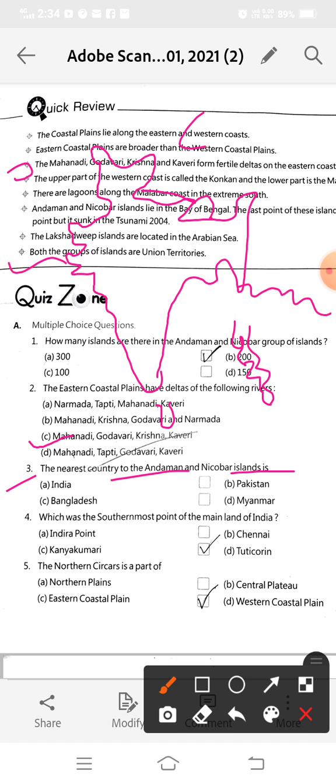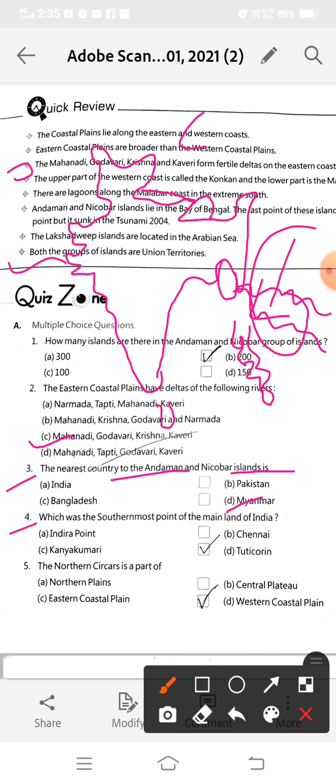Here is Bhutan. Then here is Bangladesh. Here is Myanmar. Myanmar is nearest to Andaman and Nicobar Island. So this portion, Myanmar, is nearest to Andaman and Nicobar Island. So our option is D, Myanmar.